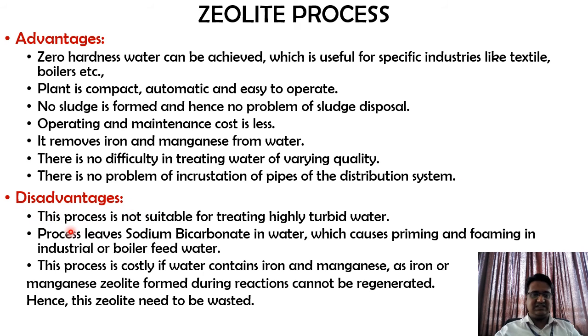Now similarly, the disadvantages. This process is not suitable for treating highly turbid water. If the water is relatively clear, only then can you go with the zeolite process. If it is quite turbid, it will form a thick layer of scum on the top of the zeolite, which may hinder the interaction of ions through that media. The process leaves sodium bicarbonate in water, which causes priming and foaming in industrial or boiler feed water. That is, the sodium bicarbonate which may remain in the treated water may cause operational difficulty in a few industries.